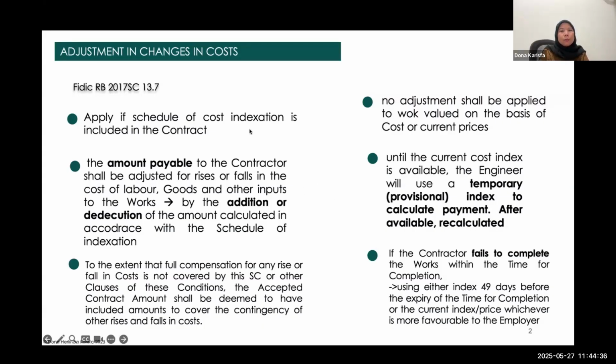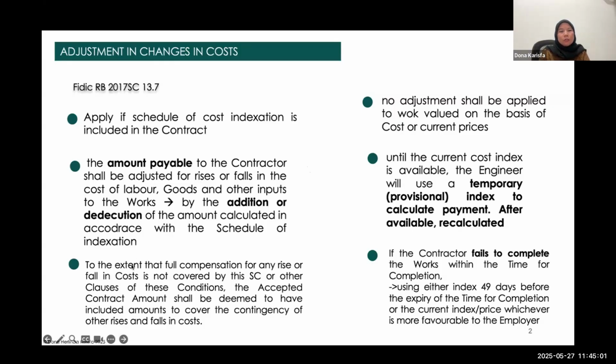Basically, to apply the adjustment for changes in cost, the contract should provide a schedule of cost indexation. This is 2017, but for FIDIC 1999, it says there should be a table of adjustment data, and we can take a look at what that is later. And the cost increase or decrease is about the amount payable, which could be an addition or a deduction.